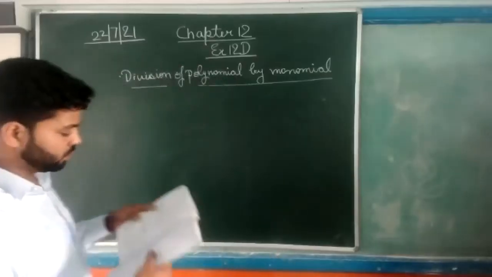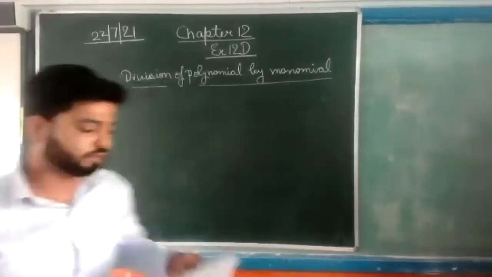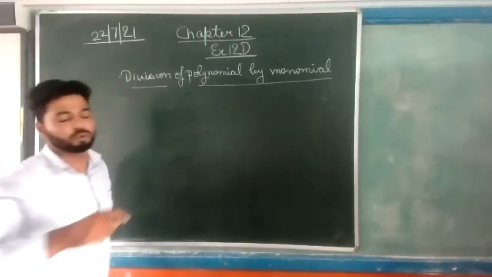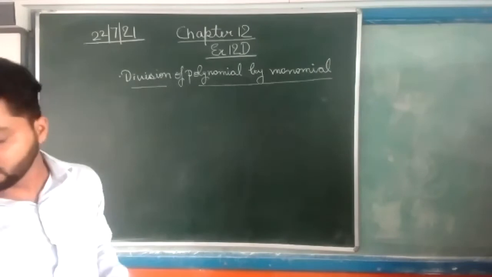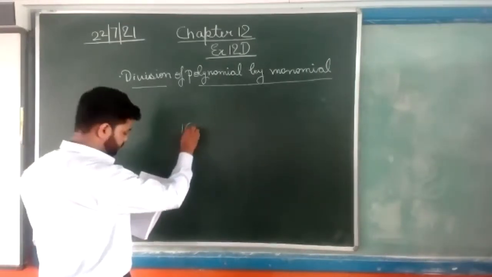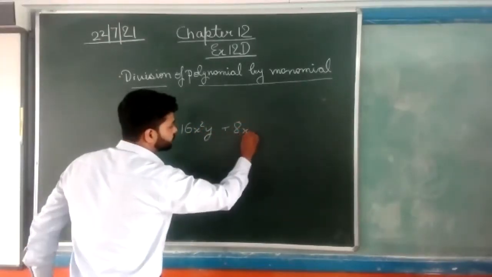Now, as I had explained in the previous class, division of monomial with monomial. How will we divide a monomial with a monomial? Let's suppose there is 16x square y divided by 8xy.